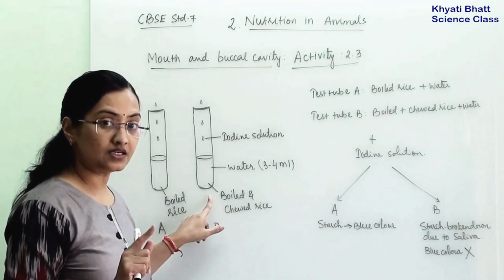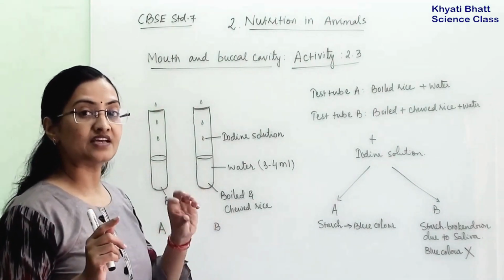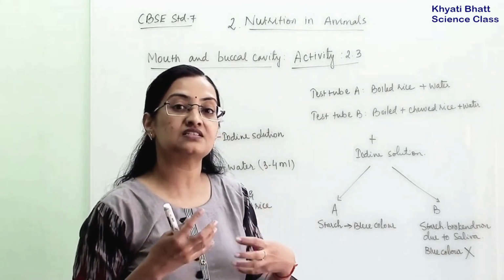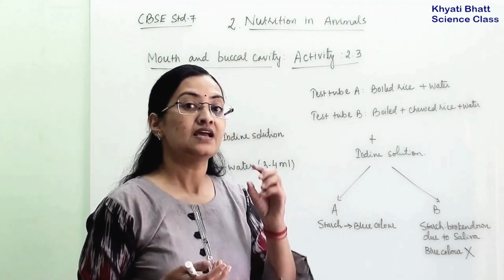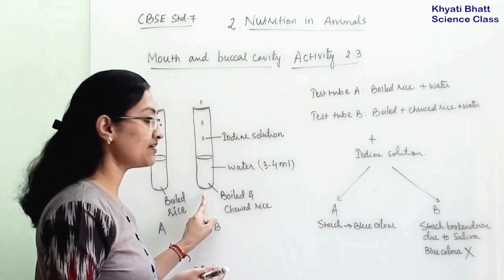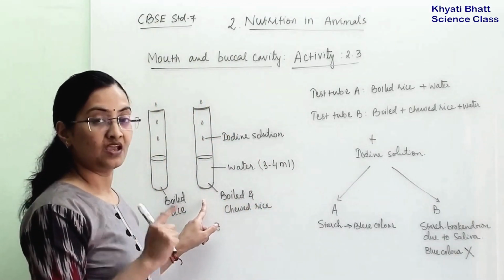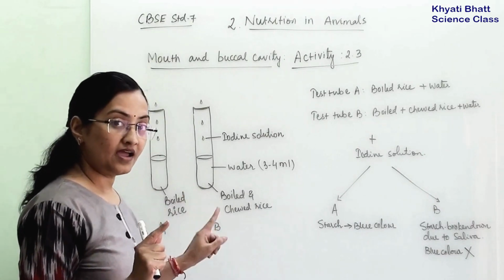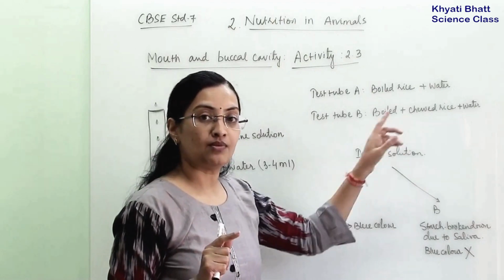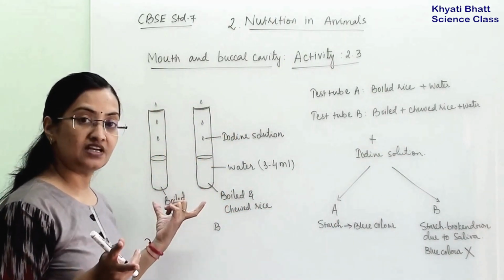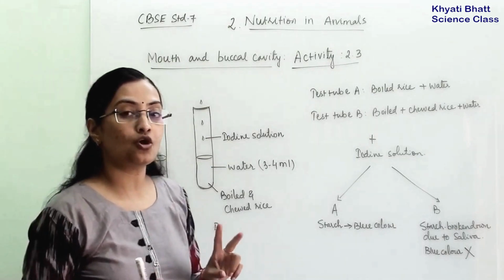In the other test tube we have taken boiled rice, but before that we chewed it a little bit so that our saliva gets mixed with it. After that we take out that rice and put it into this test tube which has saliva mixed into it, and we add 3 to 4 ml of water. Now after making the 2 test tubes ready, we are adding 2 to 3 drops of iodine.